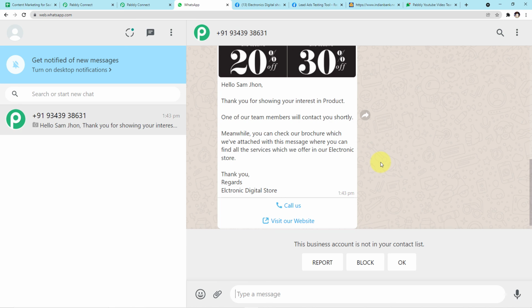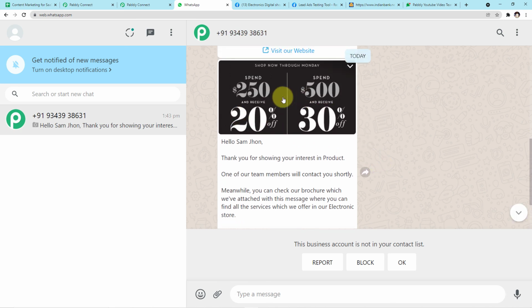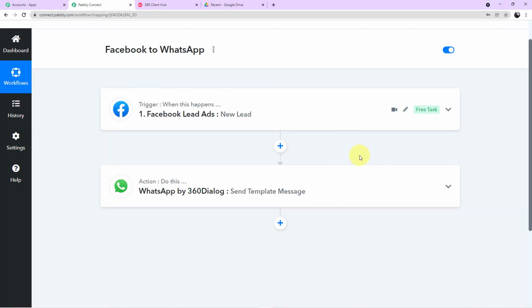So guys, you have seen how perfectly the integration has worked and how customers have received the message with the offer image we have put. Now let me take you back to my Pabbly Connect account and let me show it to you once again what we have done in our workflow. So guys, it was a very simple workflow with just 2 steps. First, we have integrated Facebook lead ads, okay, and we have filled up the form on behalf of the customer.